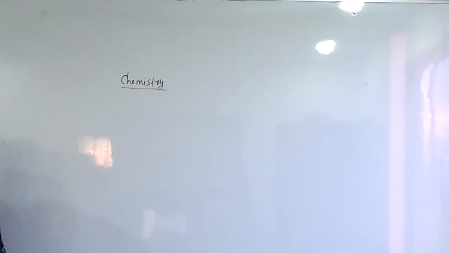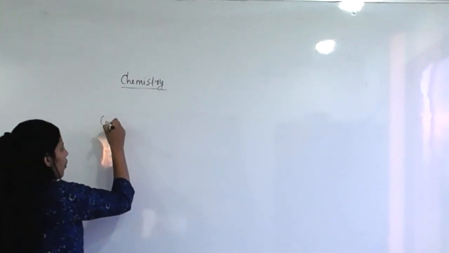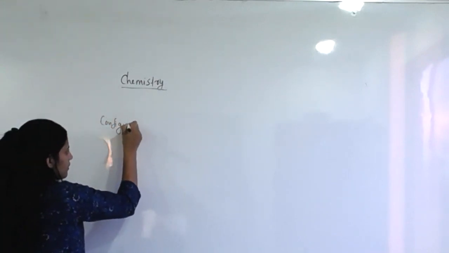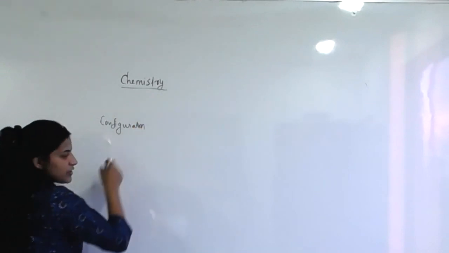Then proteins can be classified according to their configuration, how they are arranged. The biological function of a protein is determined by its conformation. This can be of four types. You can note down each point.